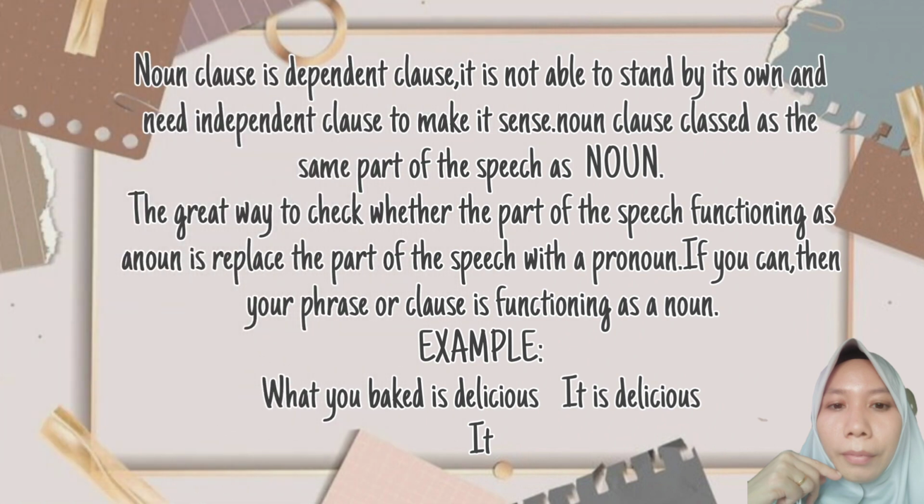A noun class is a dependent class. That means a noun class is not a sentence, because it needs an independent class to make sense. The noun class is part of the sentence and not a sentence. How do we check whether a class is a noun class or not? The best way to check it is by replacing the class with a pronoun.